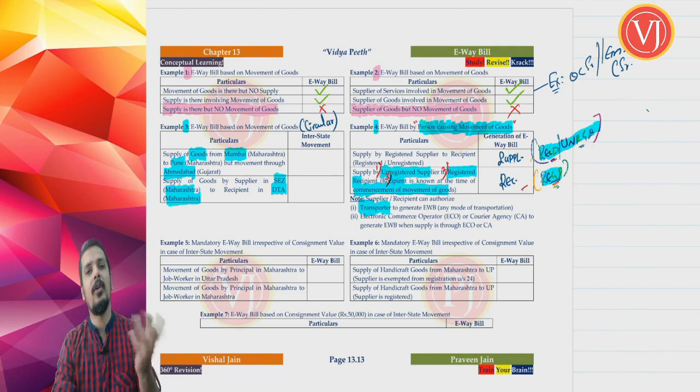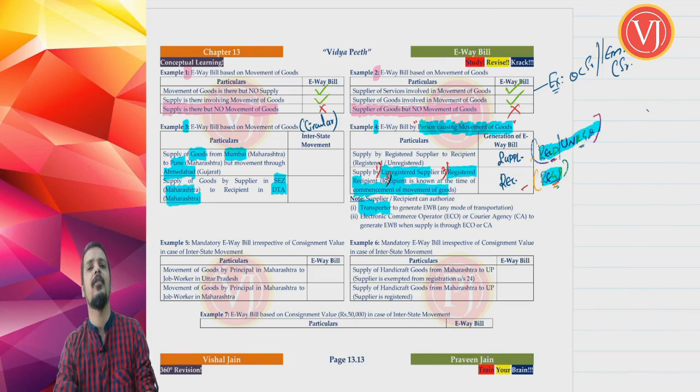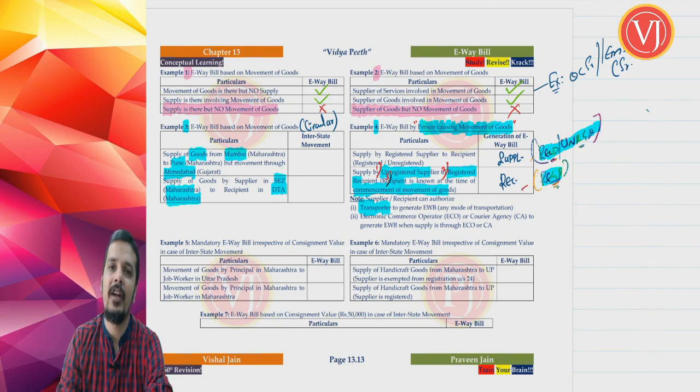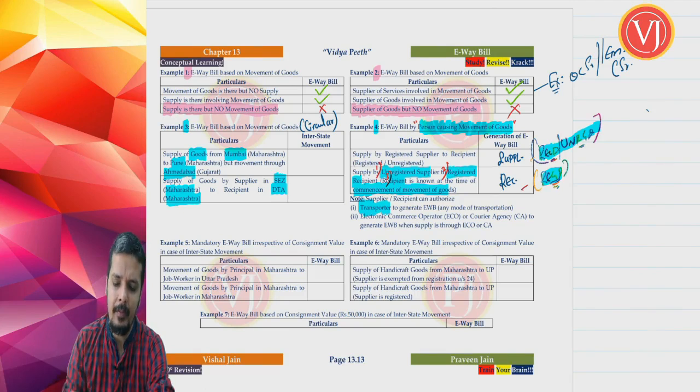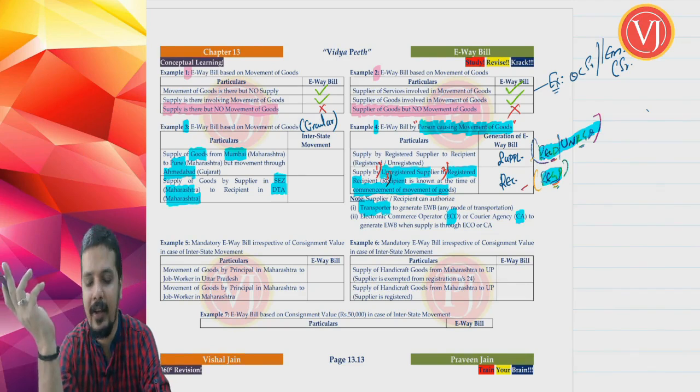Now, both of them can authorize transporter to generate e-way bill. They can give an authorization to transporter that please generate e-way bill on our behalf. So that authorization can be given both by supplier or recipient, whosoever is required to generate e-way bill. They can give authorization to transporter to generate e-way bill in case of movement in any mode of transportation. And they can also authorize electronic commerce operator like Flipkart, Amazon, etc. or courier agency like professional couriers, fast track, etc.